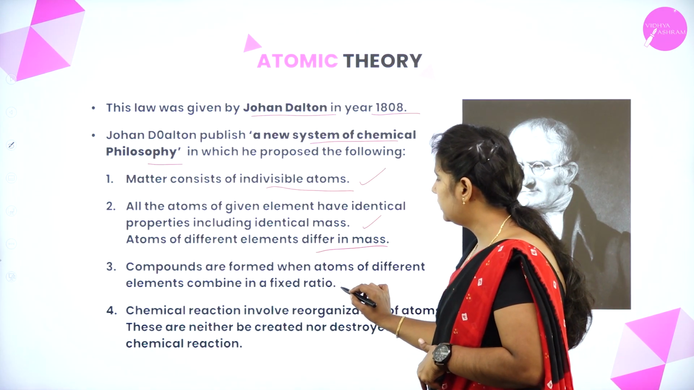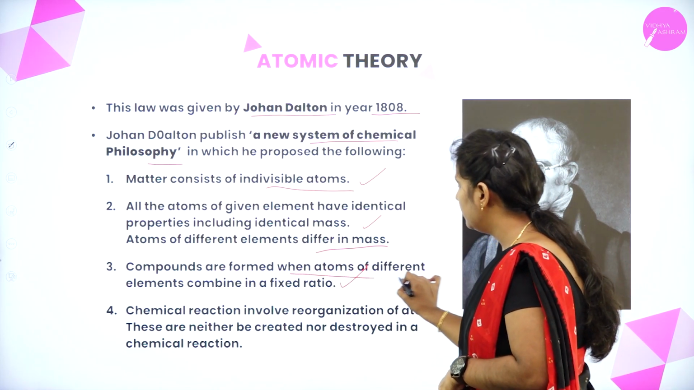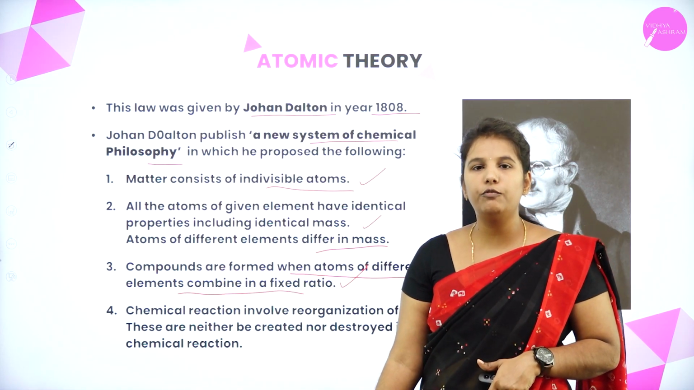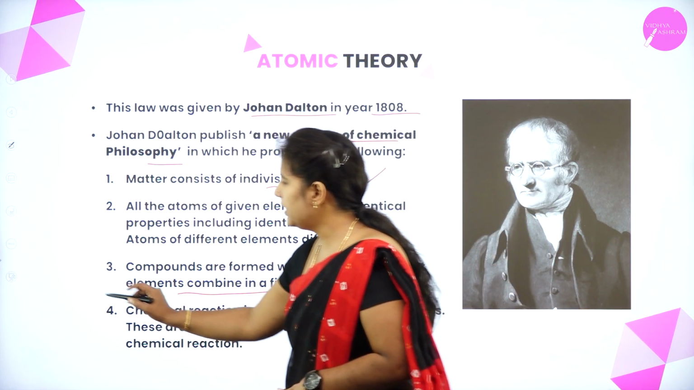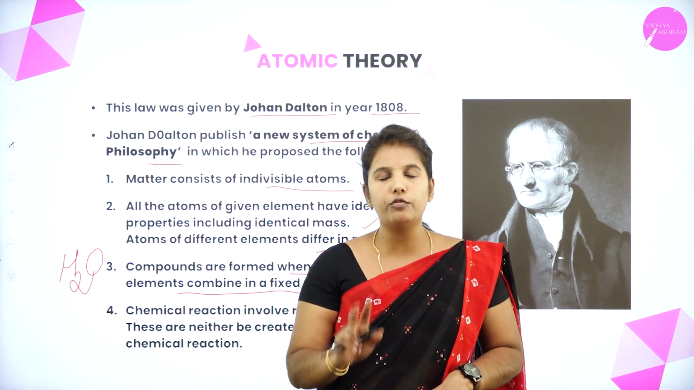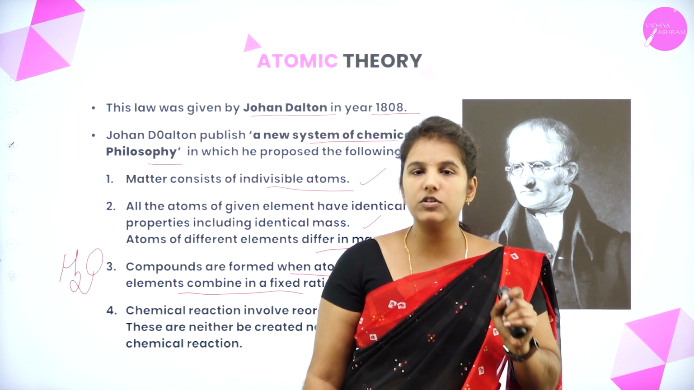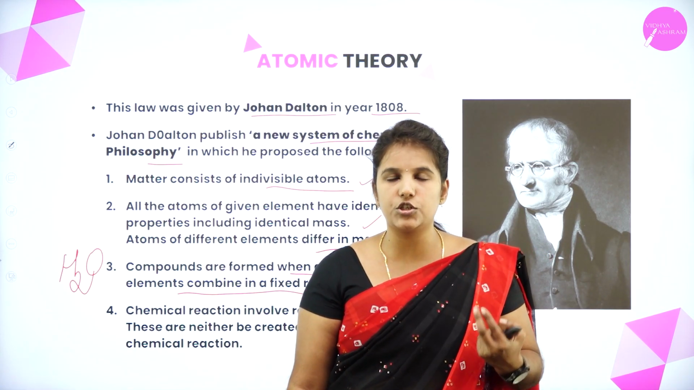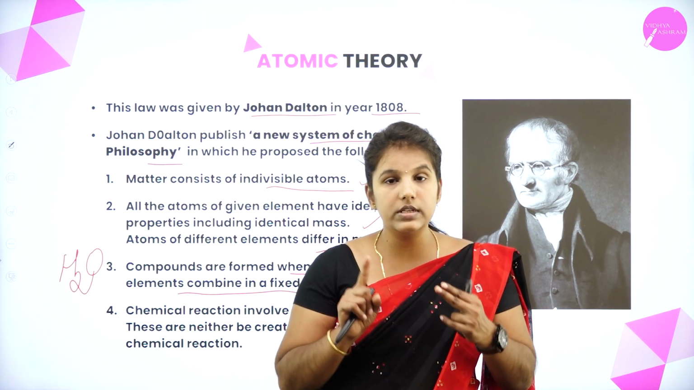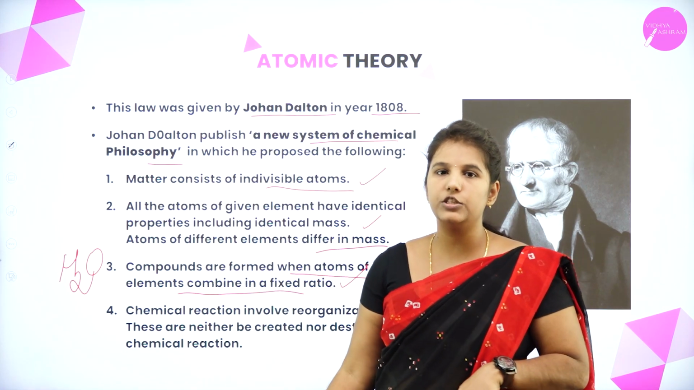Coming to the third postulate, he says that compounds are formed when the atoms of different elements combine in a fixed ratio. The best example is water. If you consider water, we know that water consists of 2 different elements, right? Hydrogen and oxygen. So this hydrogen and oxygen are present in a fixed ratio. Only two hydrogen can combine with one oxygen forming water. So this idea was already given by John Dalton in the 18th century.